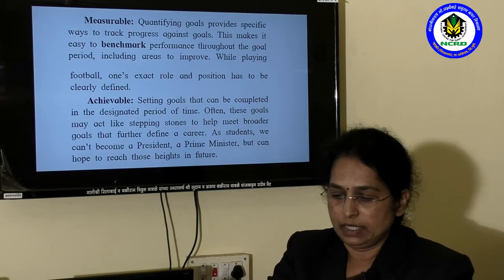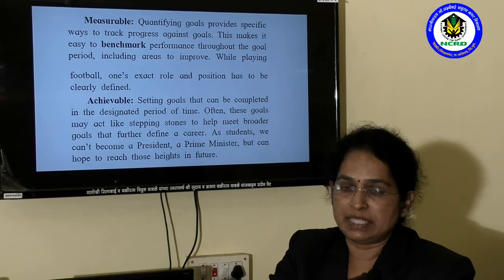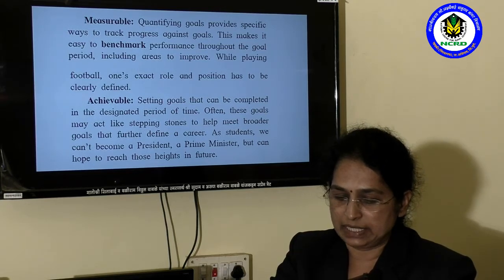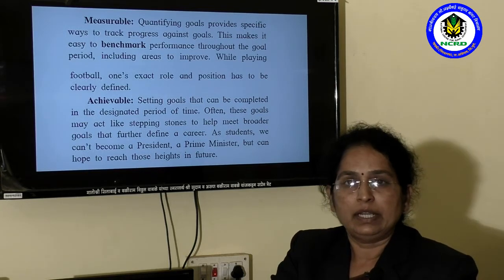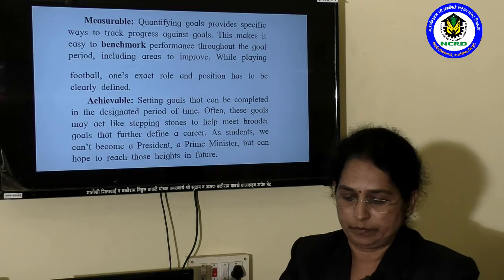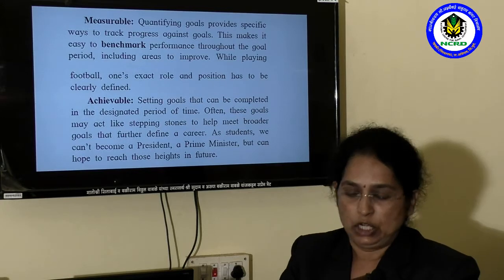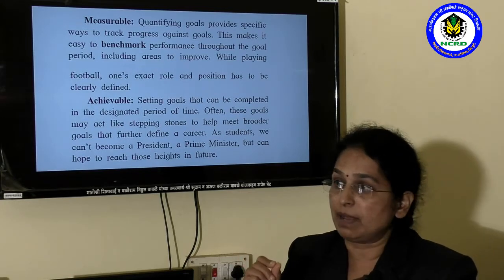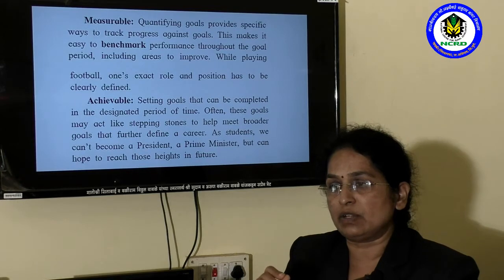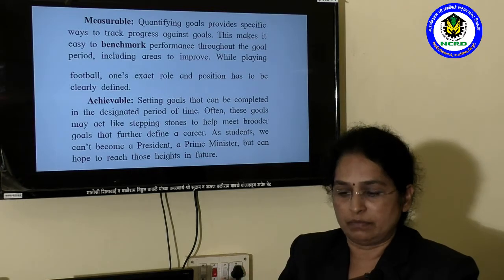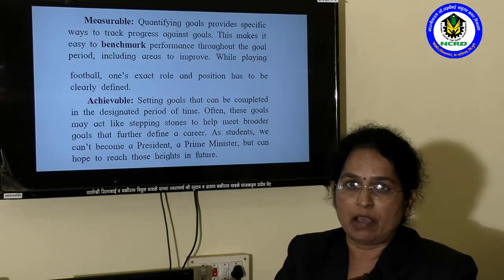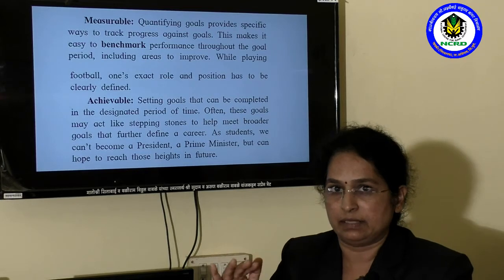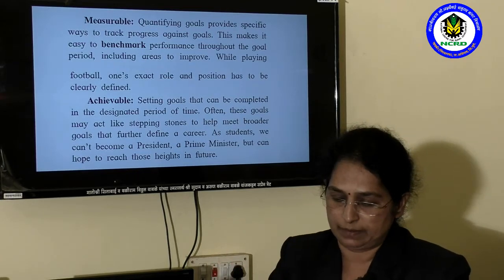Number 2, measurable goals make it easy to benchmark performance throughout the goal period. Throughout the goal period means in the given period of time. Benchmark means standard. It helps us to perform to a qualified standard throughout the goal period. Our performance will be standard if our goal is measurable.